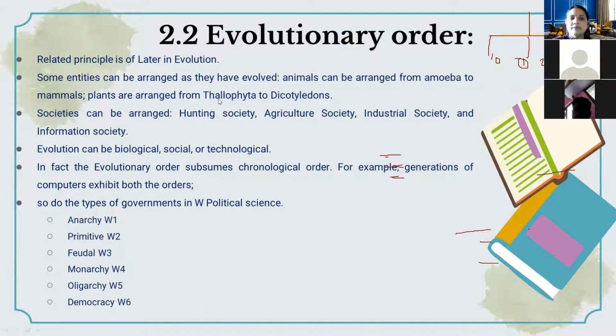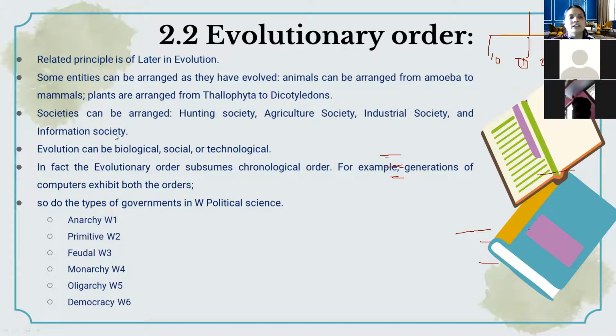Then plants can be arranged, or otherwise we can take a different example. Society can be arranged. Previously the hunting society was there. Then agriculture came into existence, which is called the agriculture society. Then industries came, so the industrial society, and now the information society.